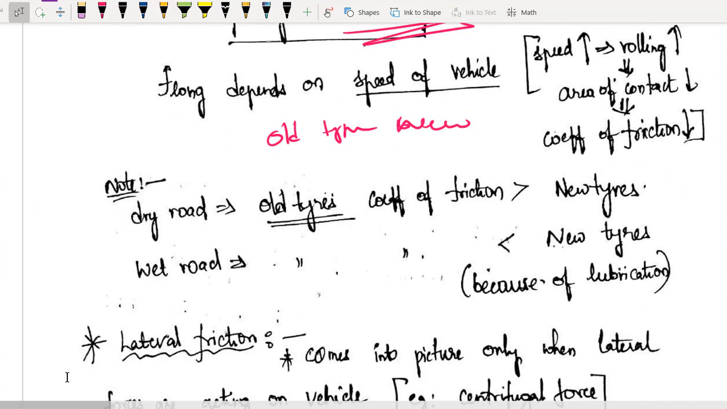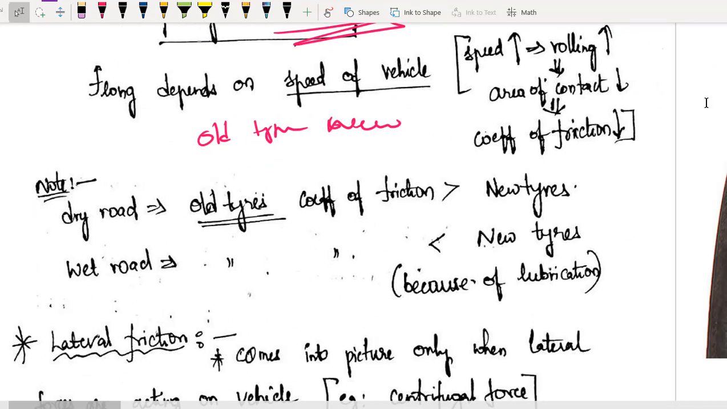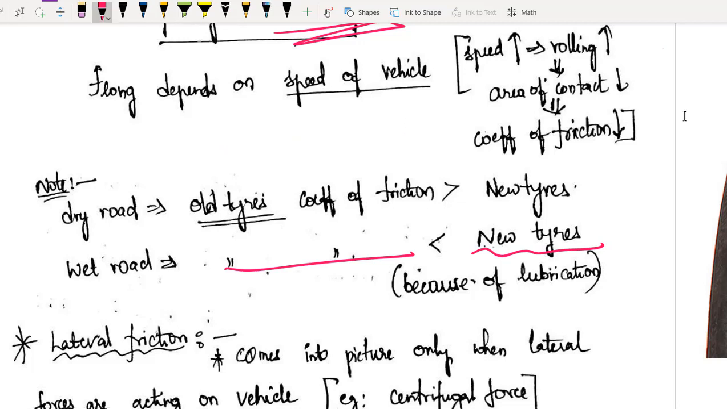So let us revise once. On a wet road, which tire is better? Obviously new tire is better compared to old tire. But on dry road, let us try to understand. On dry roads, okay, if there is no water, then what will happen? Your old tires will have more coefficient of friction compared to new tires.